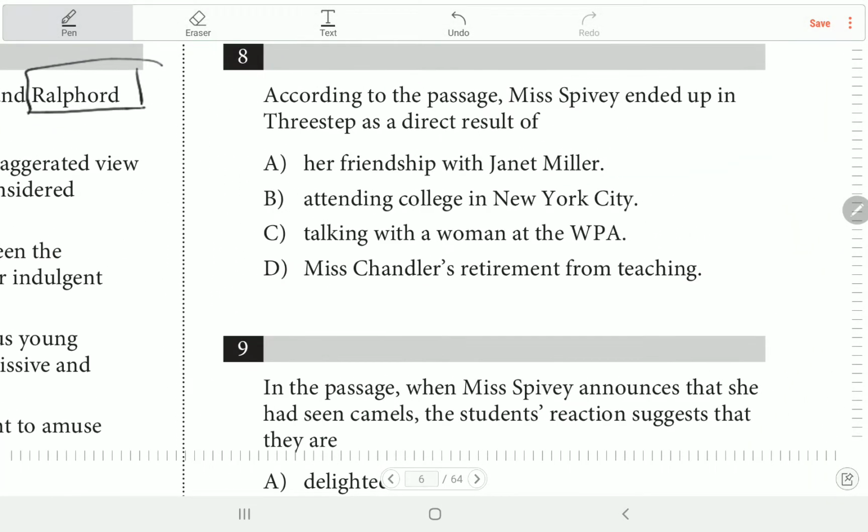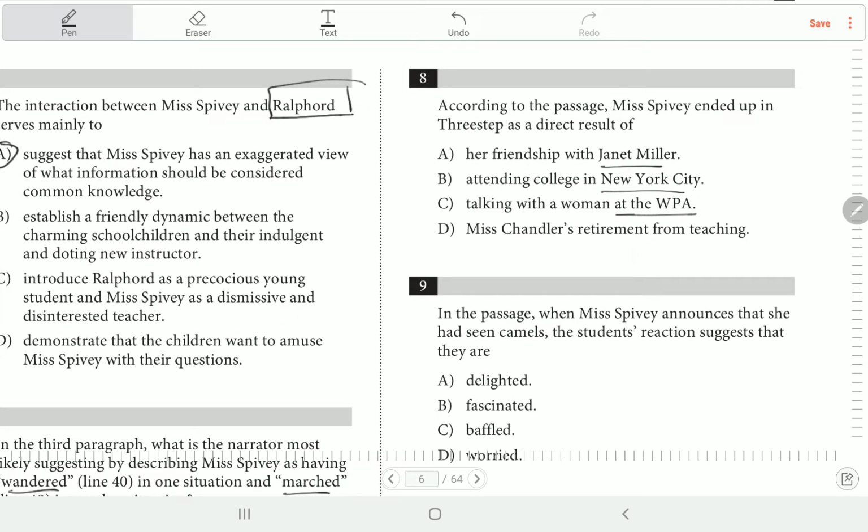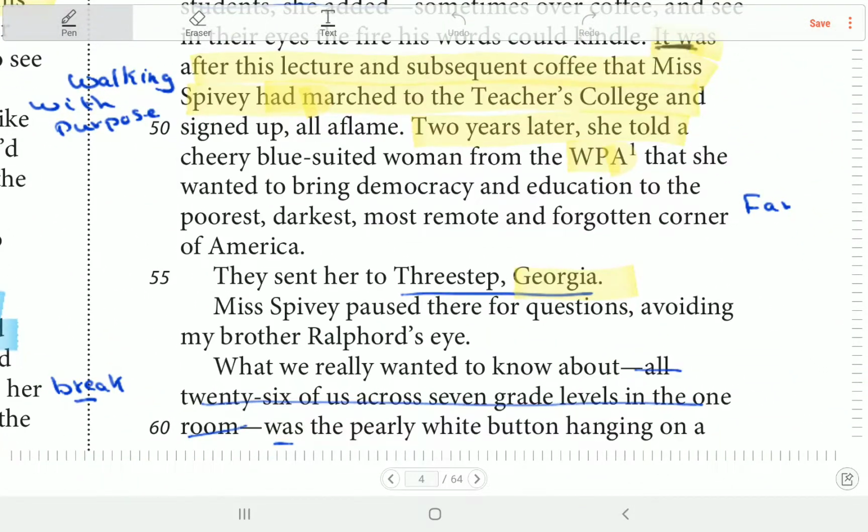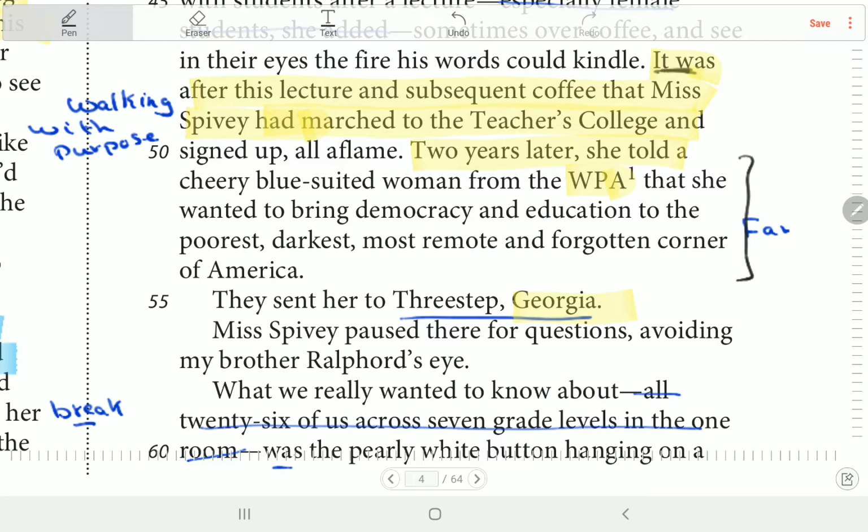طيب 8. According to the passage, Miss Peavy ended up in 3 steps as a direct result of سؤال برضو without citation. فاكرين هي راحت ليه راحت 3 step as a direct result of ايه؟ her friendship with Janet Miller, attending the college in New York City, talking with the woman at the WPA, Miss Chandler's retirement from teaching. طيب اتقالت فين البارت ده؟ فاكرين البارت ده؟ مش عايزين بقى نكرر ونزهقكم. راحت هنا قالت للست انا عايزه اروح البورست والداركست، على طول عملت ايه؟ They sent her.